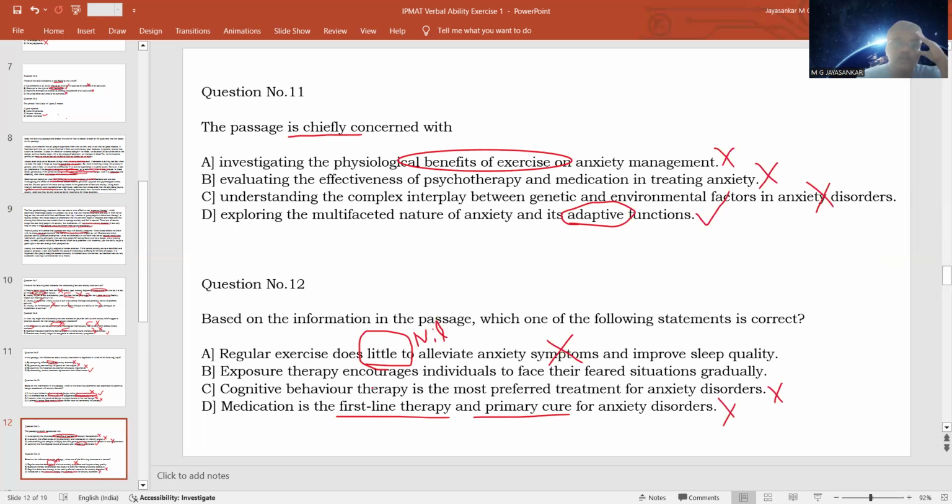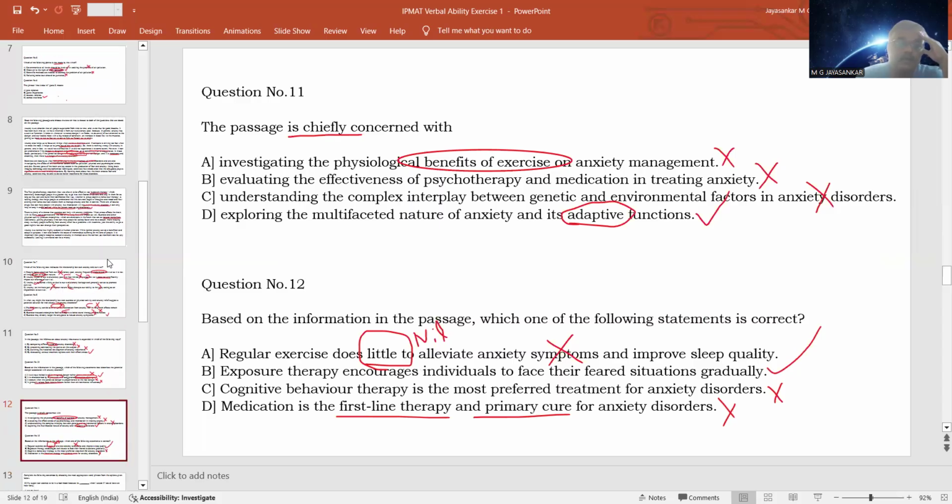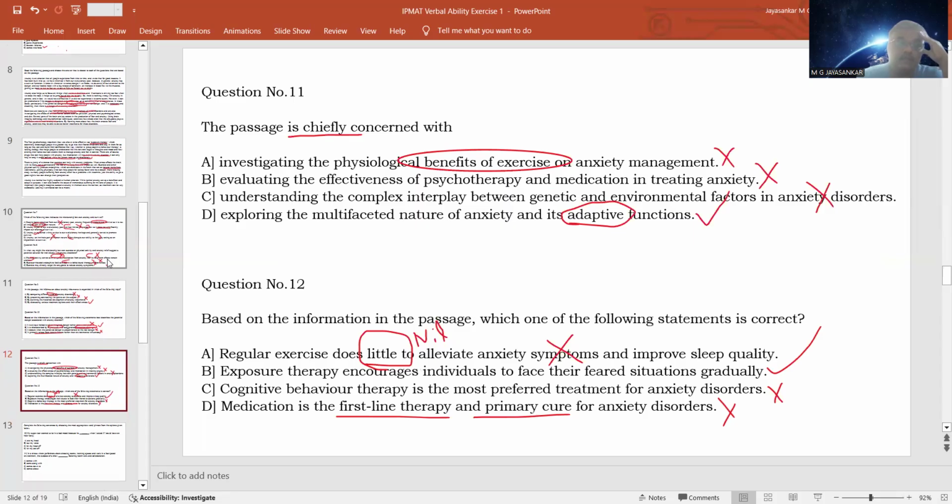So very clearly option B becomes the correct answer. So that ends the reading comprehension part.